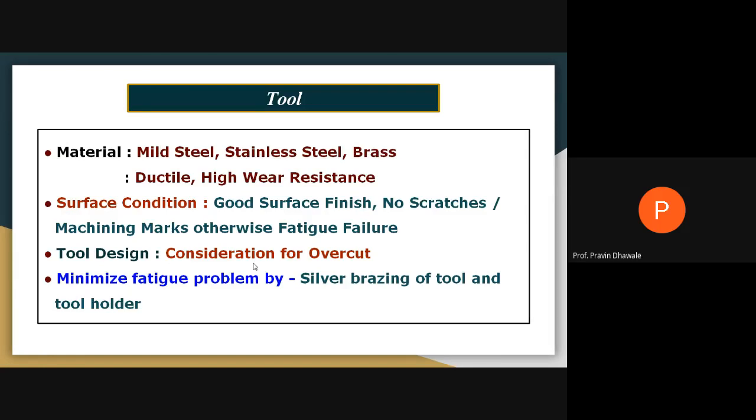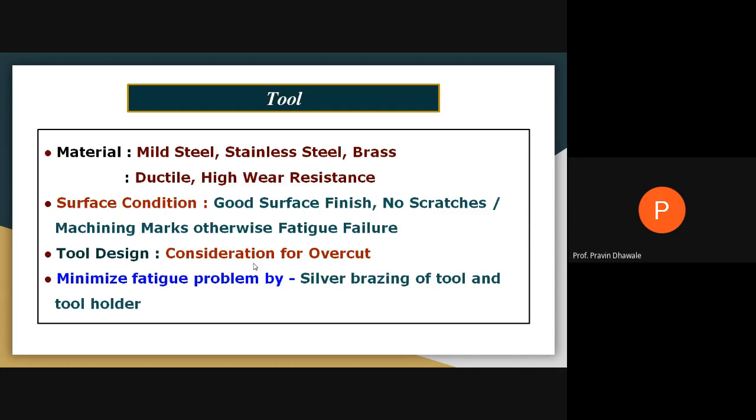So whatever the material you are using for the tool, its surface condition also affects the performance of the system. The tool surface should have a high surface finish, and it should not have any kind of scratch or machining mark in order to avoid the fatigue failure during operation. Whenever you are carrying out the tool design, the overcut consideration must be kept in mind in order to avoid failure by fatigue.